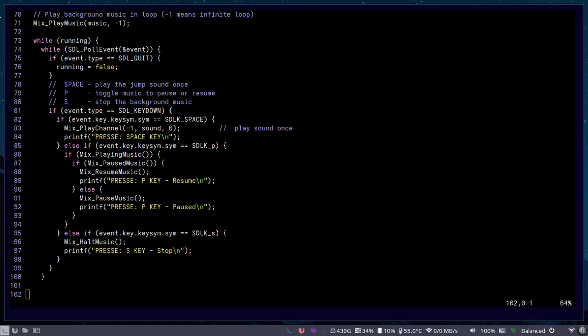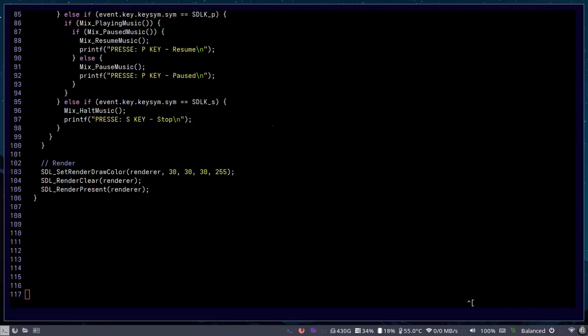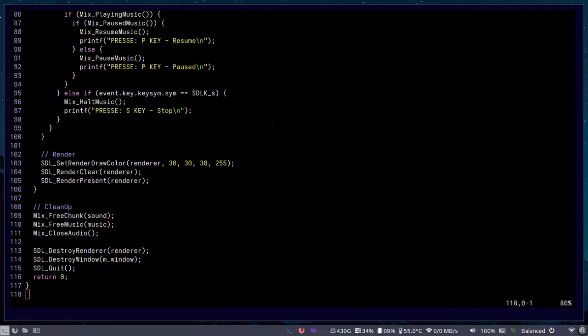If you press the P button, it will toggle the music to pause or resume. With S, we're going to stop the background music. We will print out some messages when we press the space, P and S keys. Here we're going to render, and lastly we're going to clean up the resources that we used.